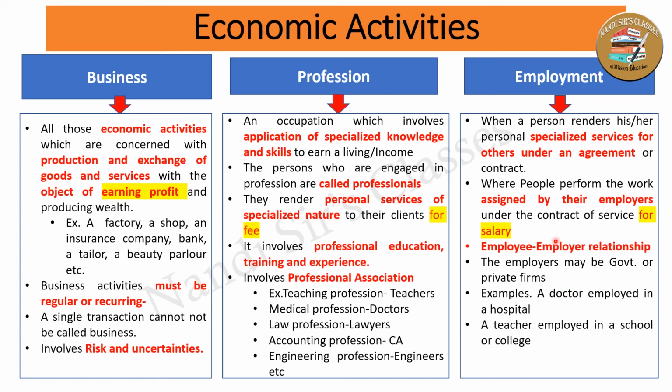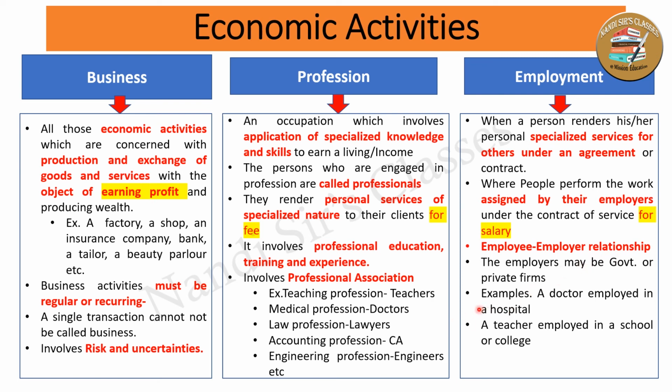The employer may be the government or private firms. Somebody can work for private firms, or somebody can work for the government also.